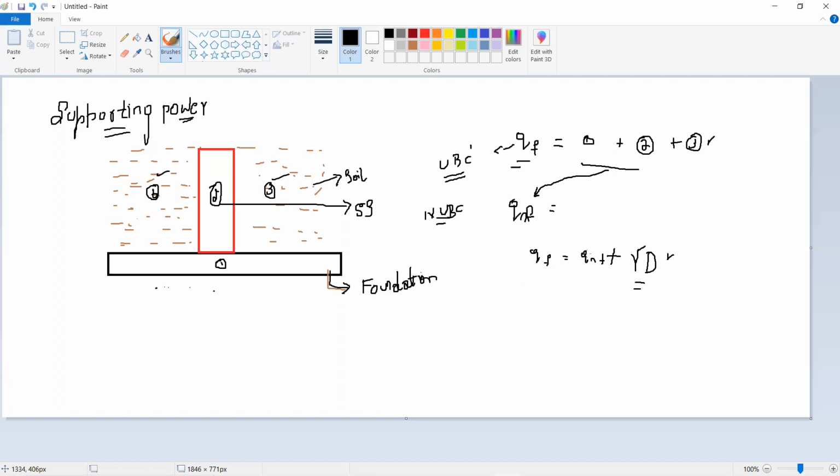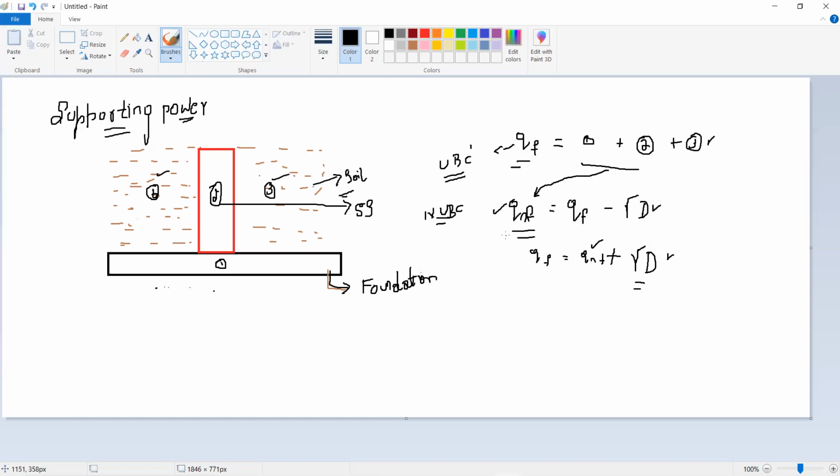So if I want Q suffix NF, the net ultimate bearing capacity, how are we going to calculate? Total pressure minus gamma into D. This is how you calculate Q suffix NF, the net ultimate bearing capacity: overall pressure minus the pressure created because of the soil. So that is your net ultimate bearing capacity of the soil.